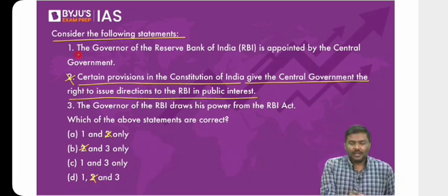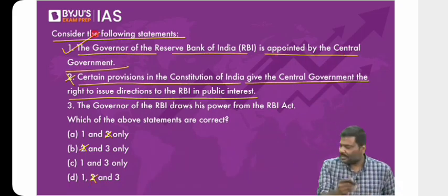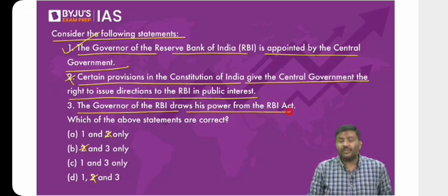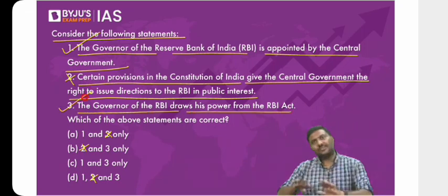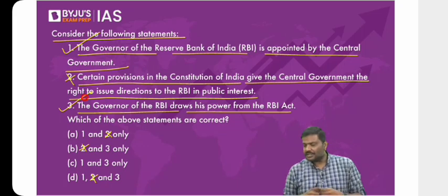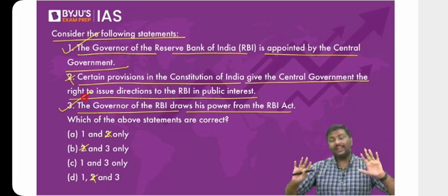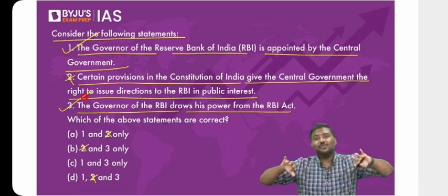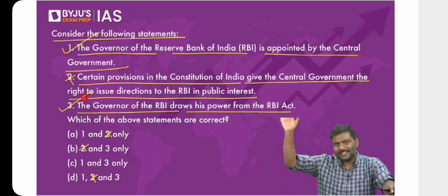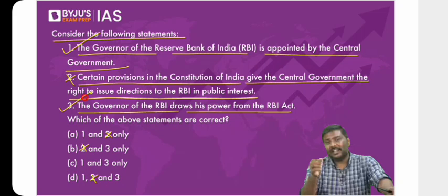Anyways, the Governor of Reserve Bank of India is appointed by the central government. Statement 1 is correct. The Governor of RBI draws his powers from the RBI Act. The third statement is also correct. The function of RBI, structure of RBI, everything comes from the RBI Act. Please understand, there is no provision in the Constitution of India regarding the functioning of RBI. The only mention regarding RBI in the Constitution is where the powers are distributed between center and state. Remember polity classes, Schedule 7, central list, state list, concurrent list.